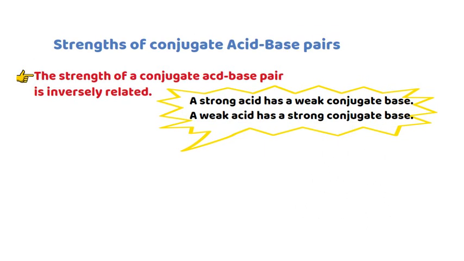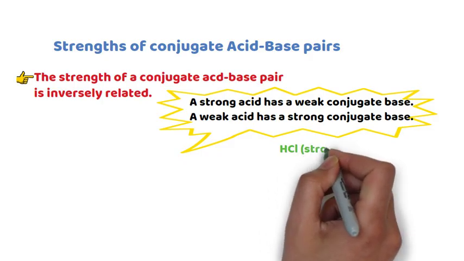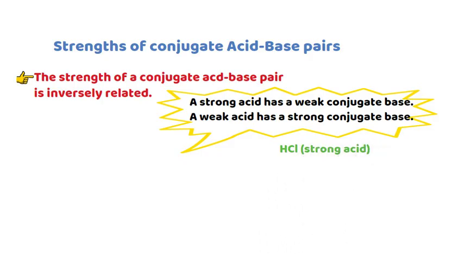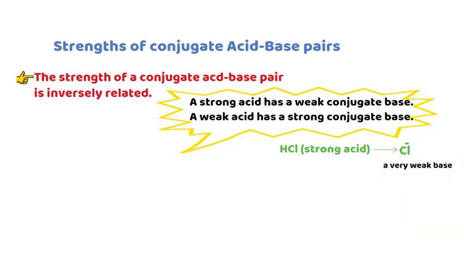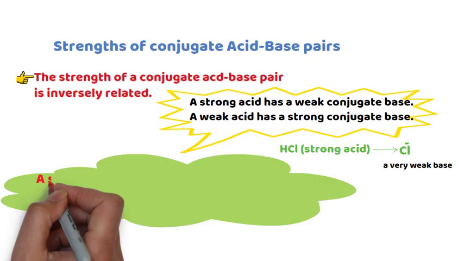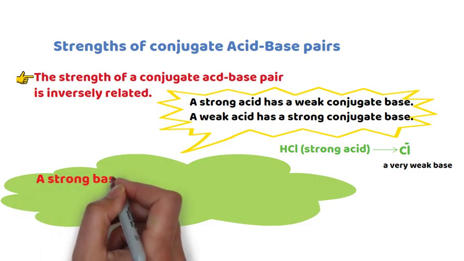Let me repeat it. A strong acid has a weak conjugate base. A weak acid has a strong conjugate base. Here is an example. HCl is a strong acid and its conjugate base is chloride, which is a very weak conjugate base.